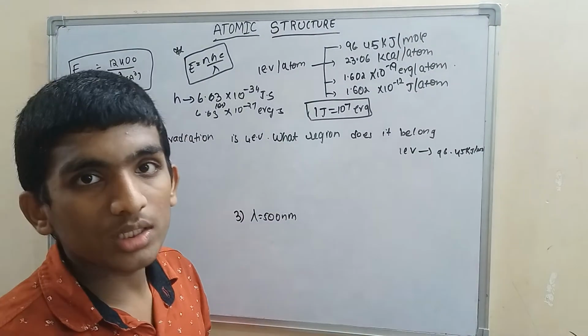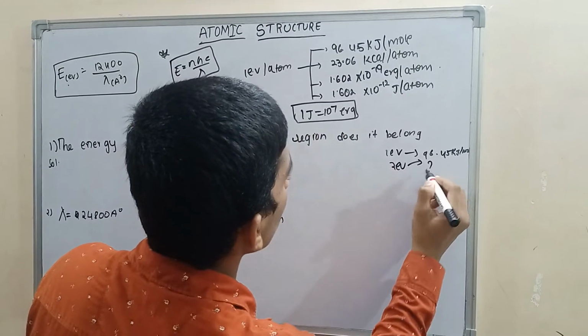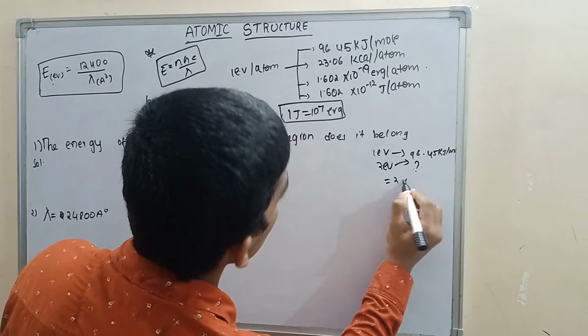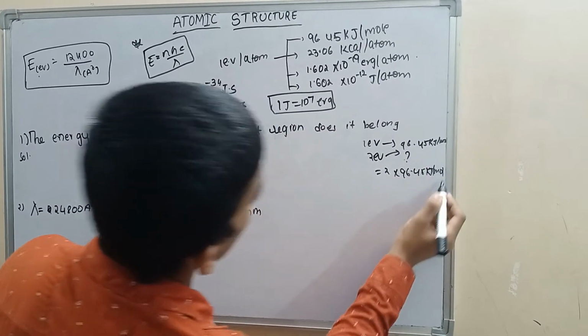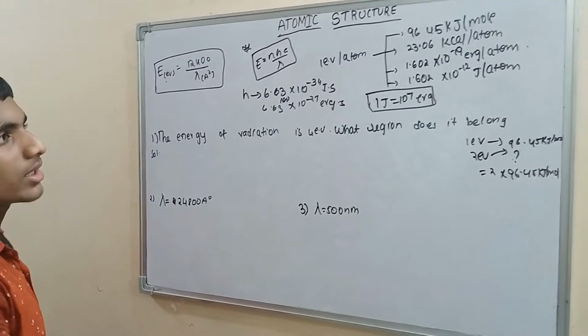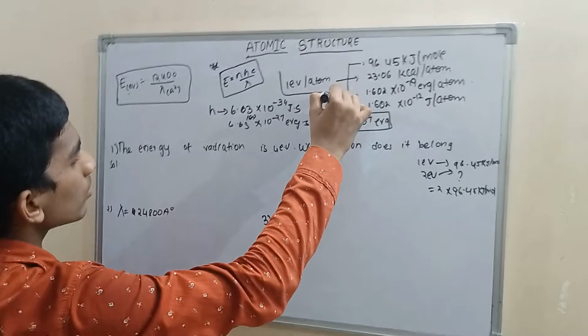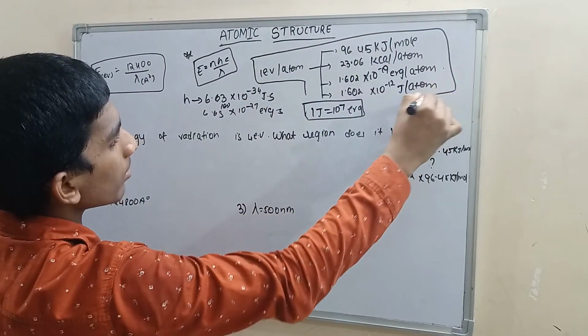Then the energy of 2 electron volts in kilojoule per mole is 2 into 96.45 kilojoule per mole. That's it, finished. To reduce our calculation, you have to remember this too.